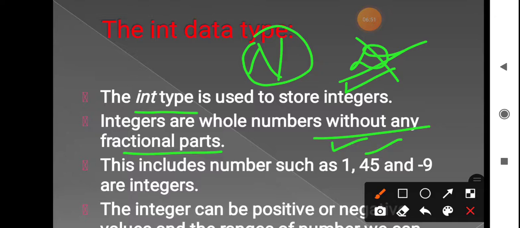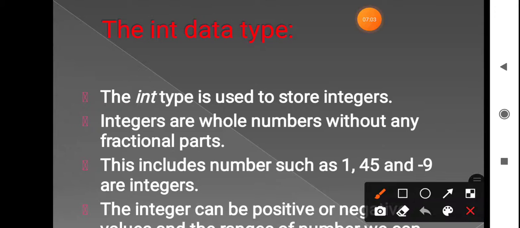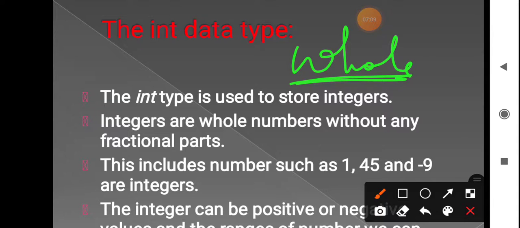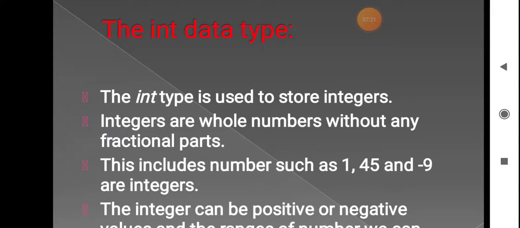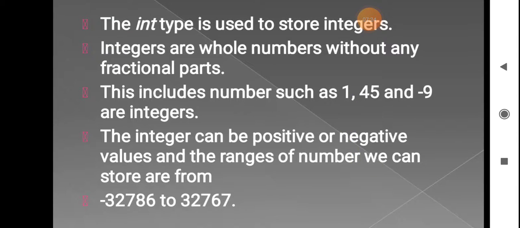So it includes any combination of digits between 0 to 9, but there will be no fractional part. Only the whole number will be present in this integer data type. The fractional part is not there. The next point is that integers, as I told, can be positive or even negative values. It can hold any numbers, positive or negative.